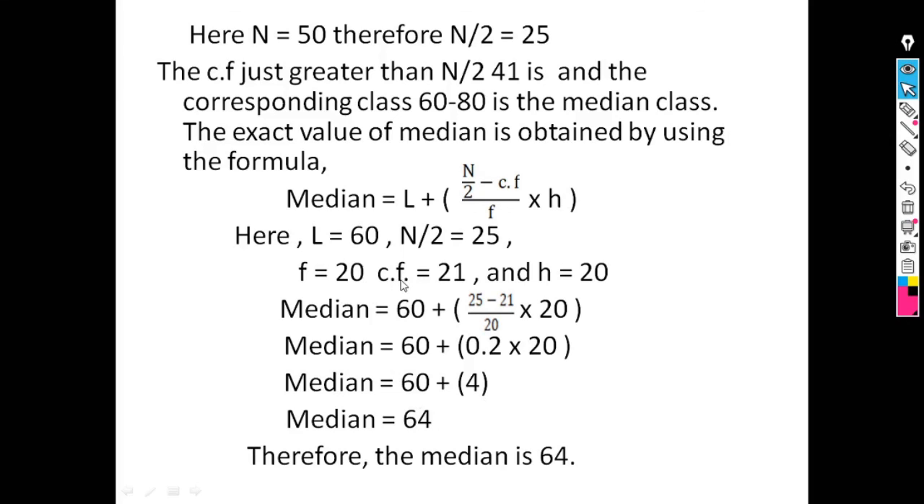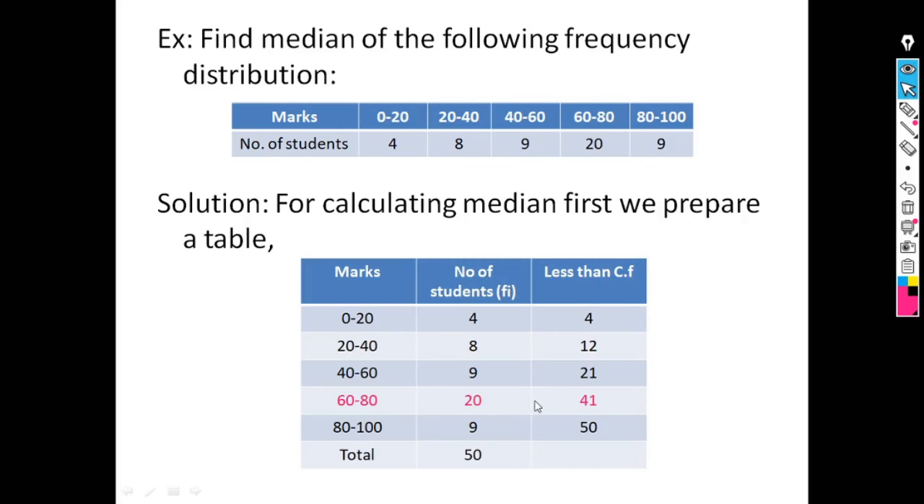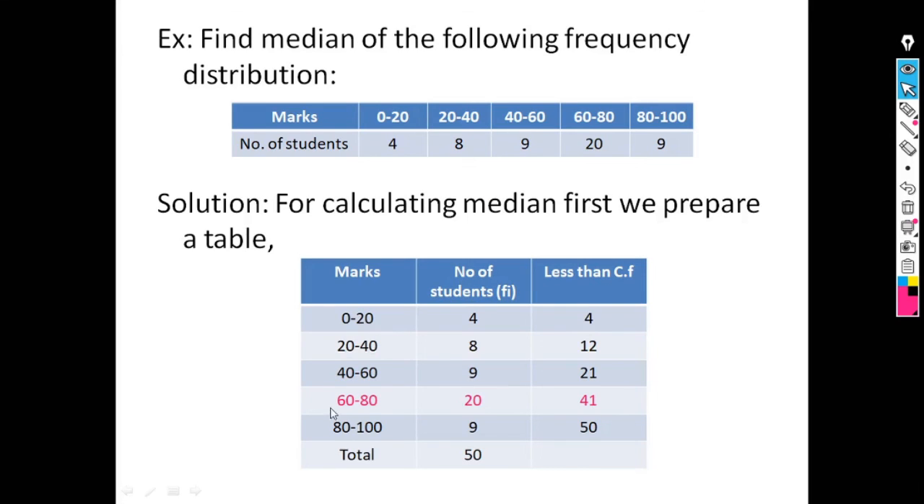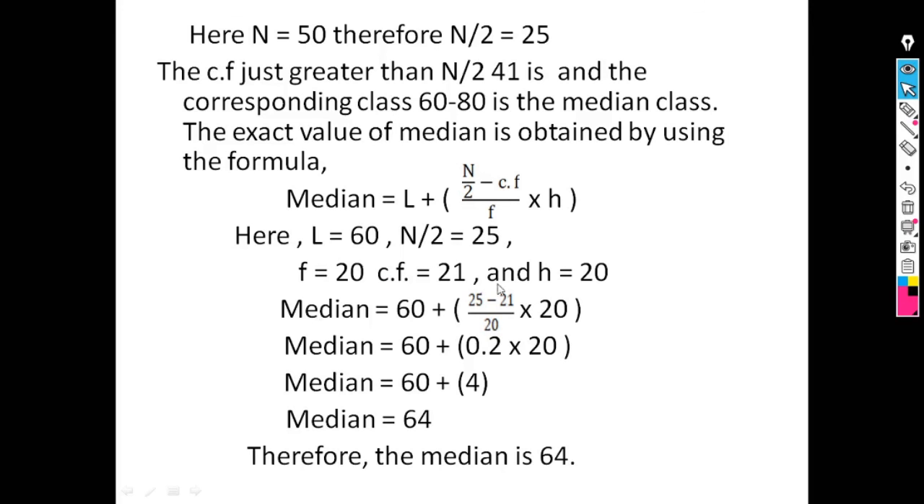Now CF. CF means cumulative frequency preceding to the median class. This is our median class, and the cumulative frequency just preceding to the median class is 21. So the value of CF is 21. And H is the class width. Class width is upper class limit minus lower class limit, that is 80 minus 60, which is equals to 20. So all values are known.